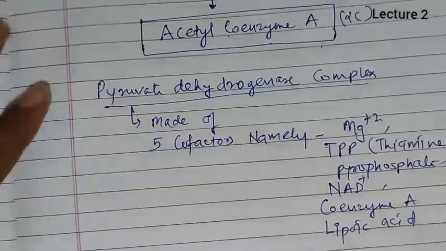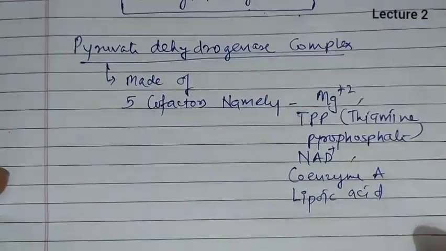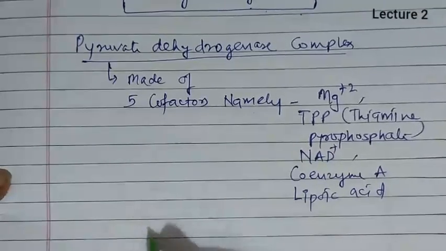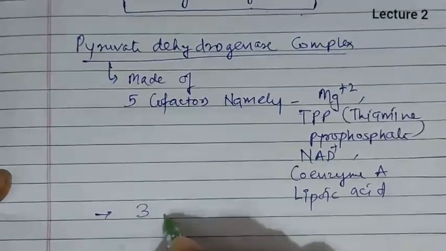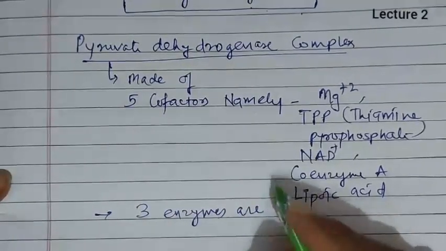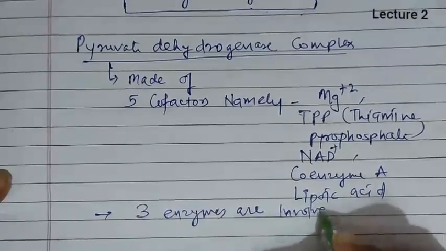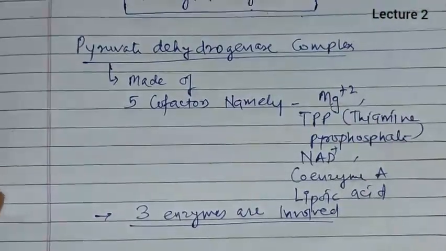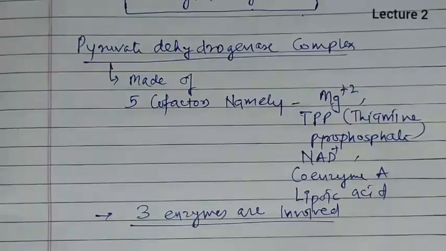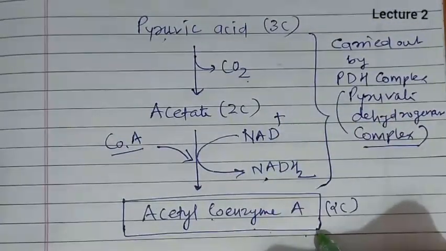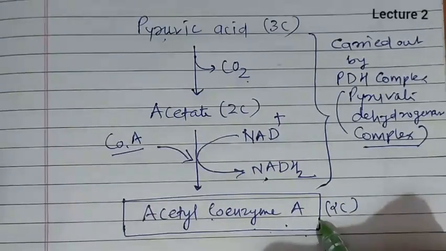So this many cofactors are involved in this reaction of the pyruvate dehydrogenase complex, and it is a very large enzymatic complex, and here 3 enzymes are involved. You can consider them as a decarboxylase, a dehydrogenase, and a transacetylase. So these ultimately combine to form the pyruvate dehydrogenase complex, and this carries out conversion of pyruvic acid into the 2-carbon compound, that is acetyl coenzyme A.